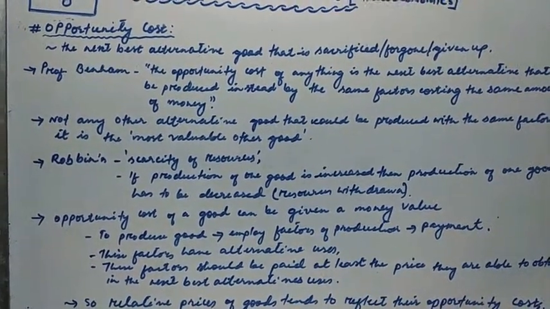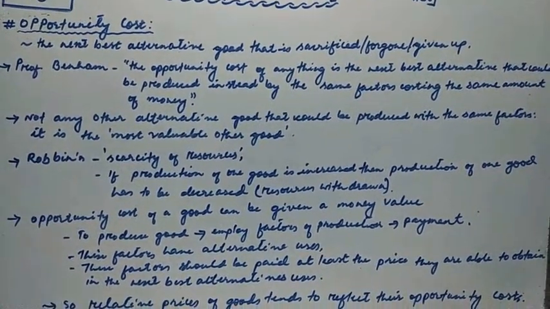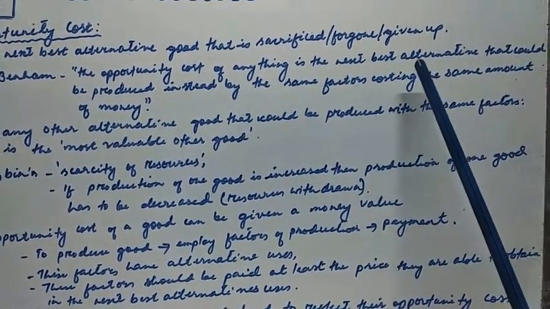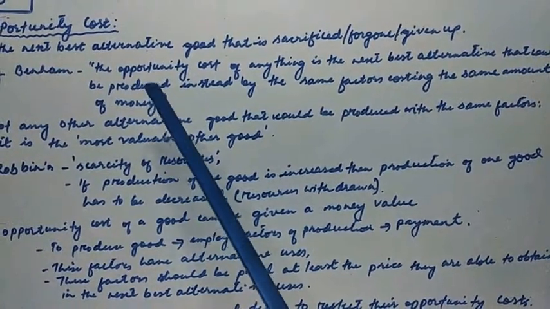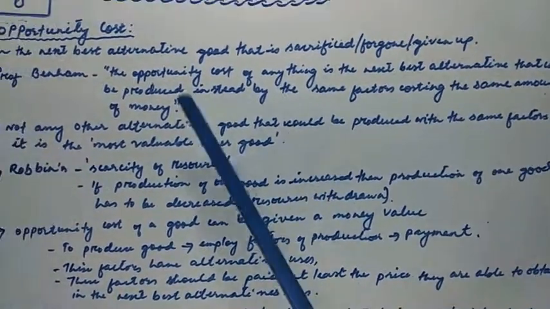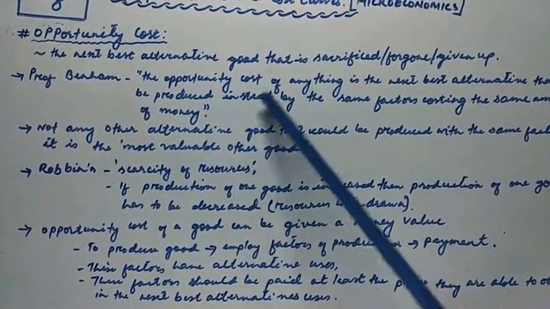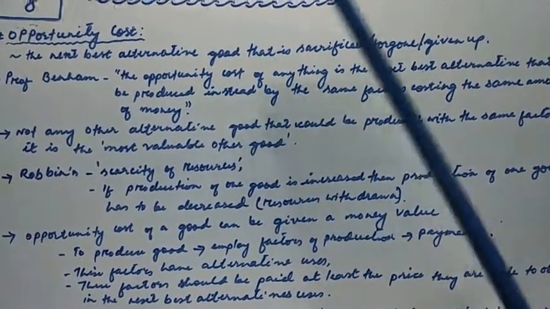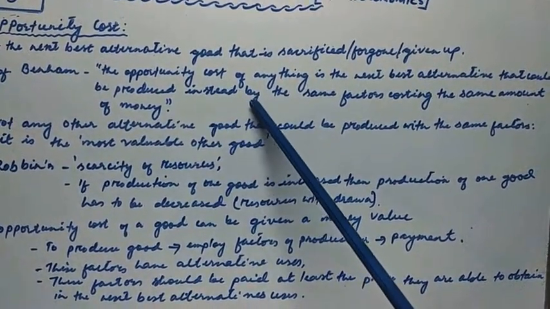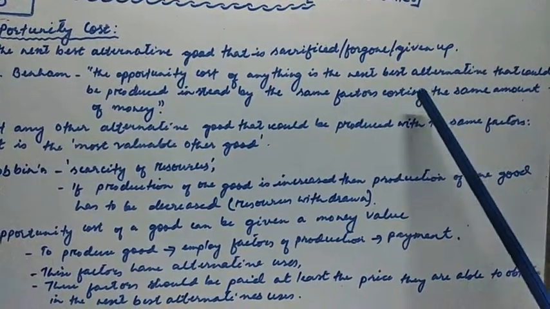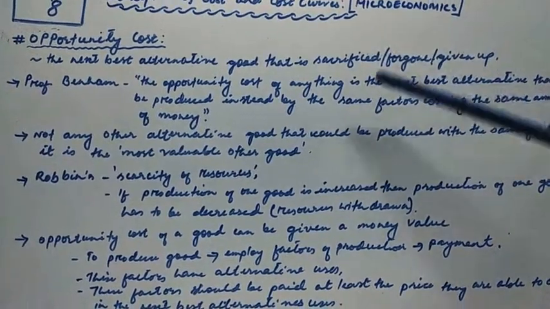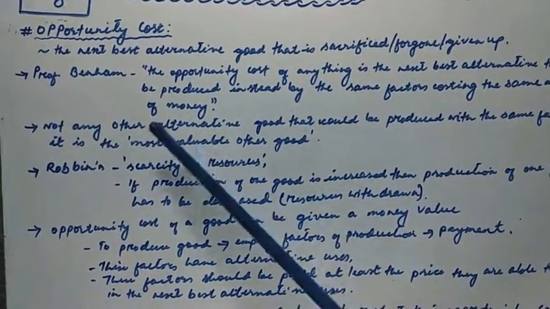According to Professor Benham, who is also a renowned modern economist, the opportunity cost of anything is the next best alternative that could have been produced instead by the same factors, costing the same amount of money. So Professor Benham is talking about the producer's point of view. It is nothing but the next best alternative that could have been produced instead by the same factors, costing the same amount of money. So it is the next best alternative that the producer could have produced. That is the opportunity cost.